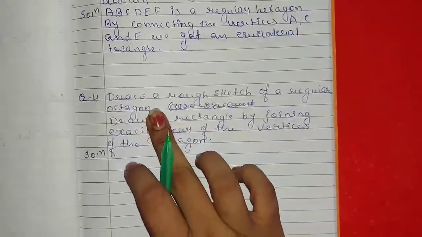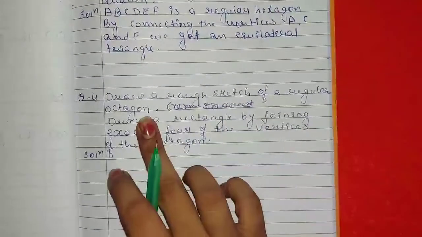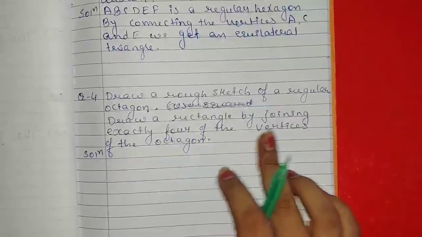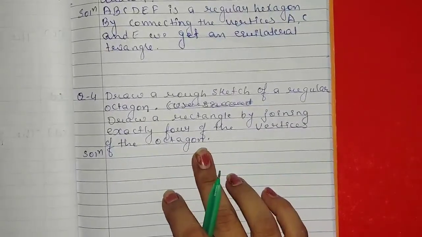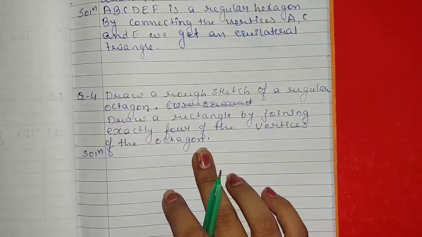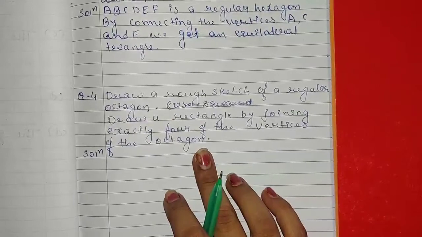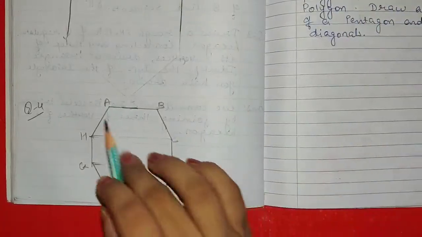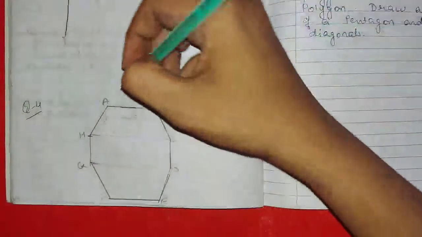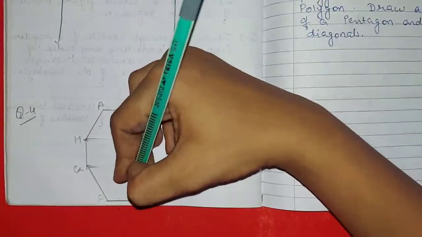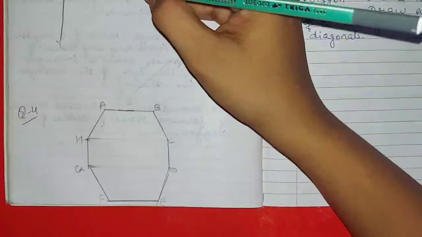Question number 4. Draw a rough sketch of a regular octagon. Draw a rectangle by joining exactly 4 of the vertices of the octagon. Now here we will draw regular octagon and we have to draw rectangle. For rectangle, how many vertices will we join? 4 vertices. Now students, this is an octagon. Octagon has how many line segments? 8. 1, 2, 3, 4, 5, 6, 7 and 8 line segments.